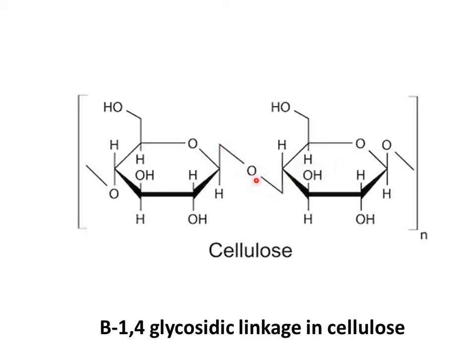So one is above and one is below, and the bond formed is in a zigzag type pattern. This type of glycosidic linkage is known as beta glycosidic linkage, and specifically a beta 1,4 glycosidic linkage. So in cellulose, straight chains are present and the adjacent D-glucose subunits are joined together by means of beta 1,4 glycosidic linkage.